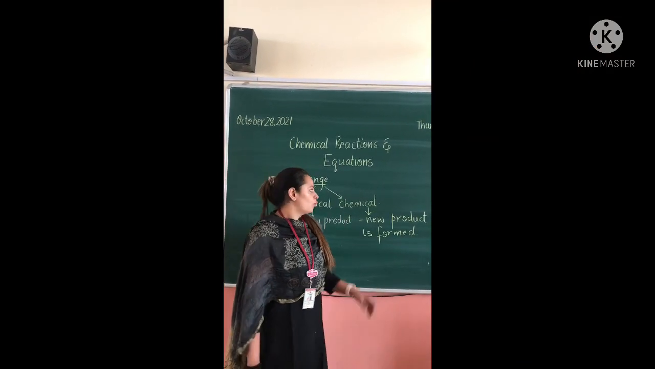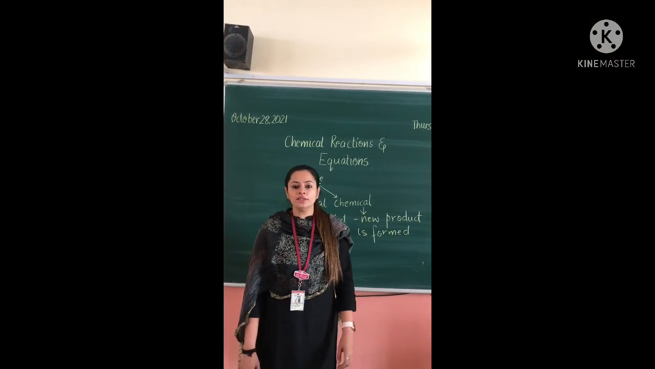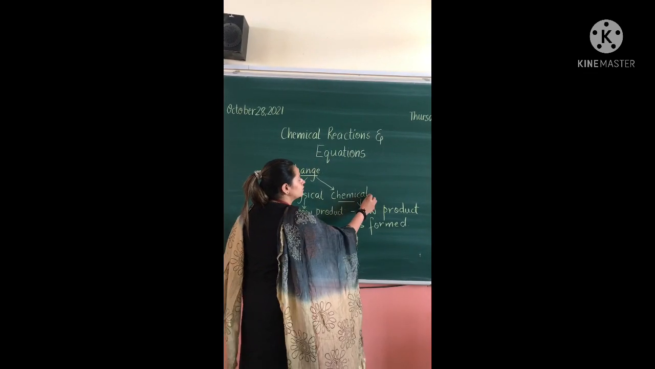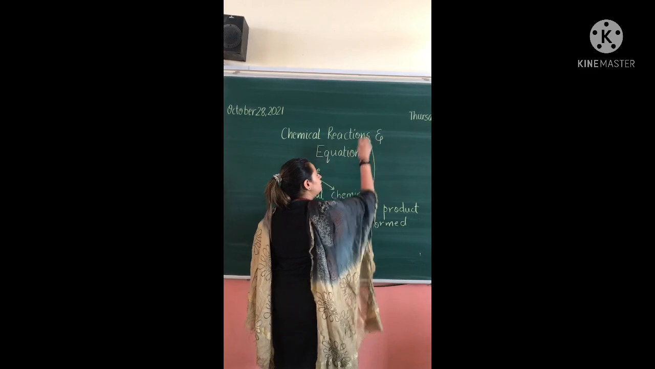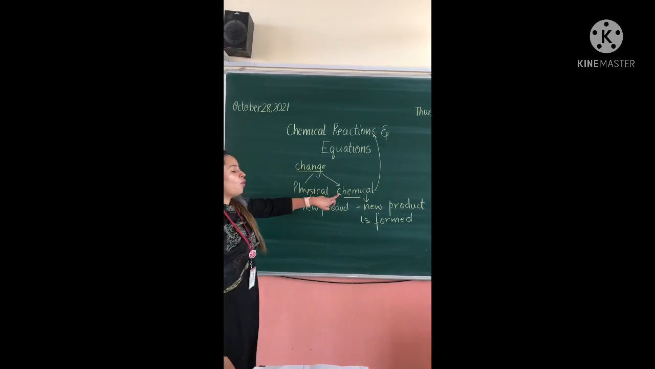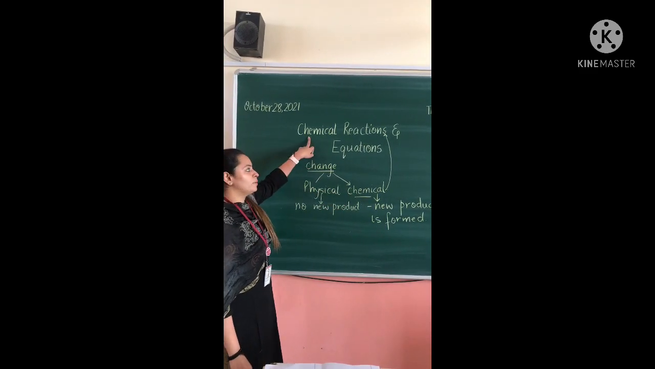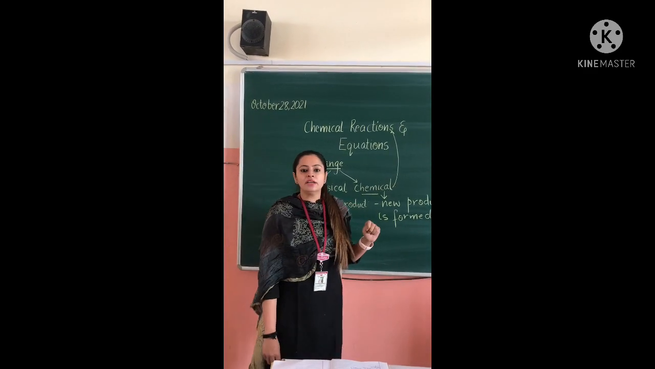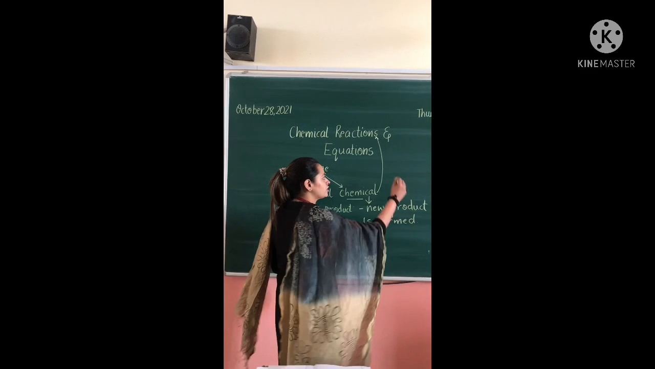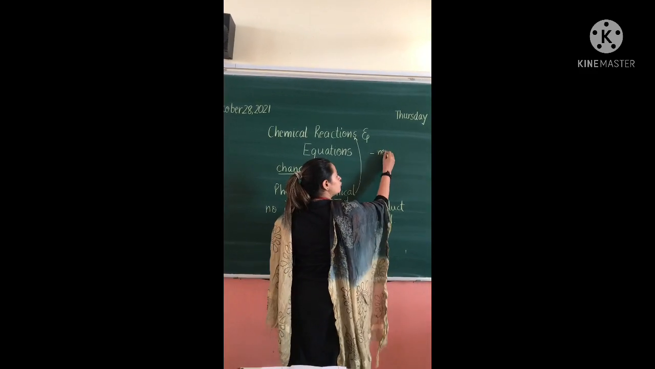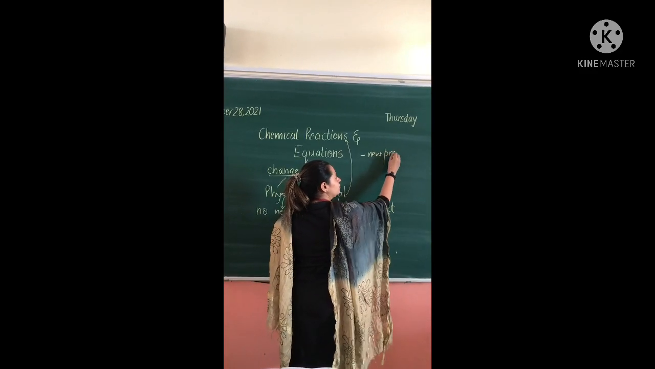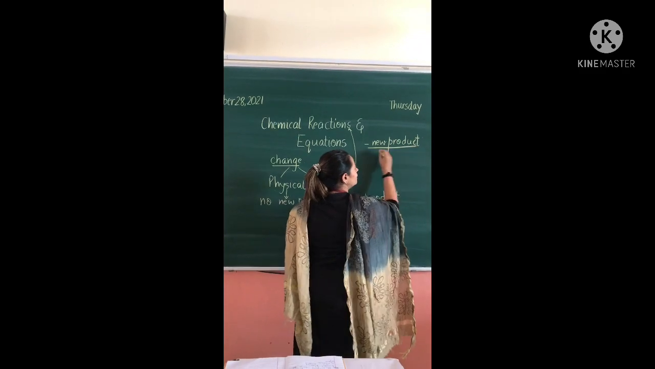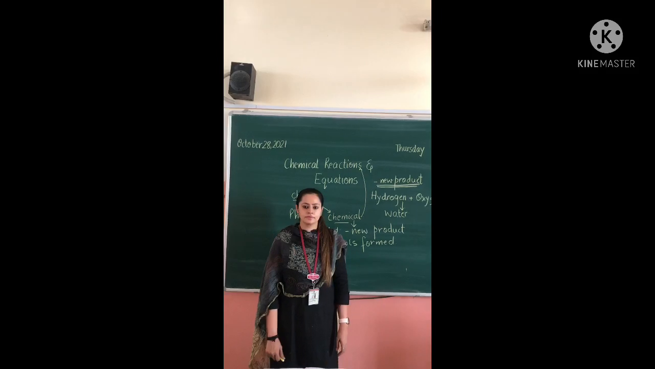So now what do you observe in all these chemical changes? In all the chemical changes, you might have observed that there is a chemical reaction which is occurring. So all chemical changes involve a chemical reaction. So what is basically a chemical reaction? Chemical reaction is a reaction in which a new product is formed. So any reaction which involves the formation of a new product, that is called a chemical reaction.